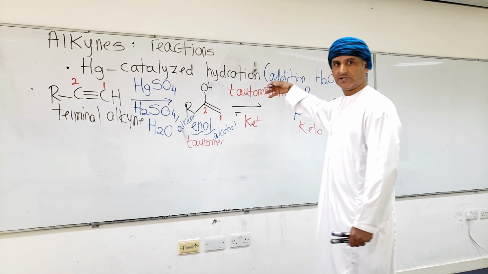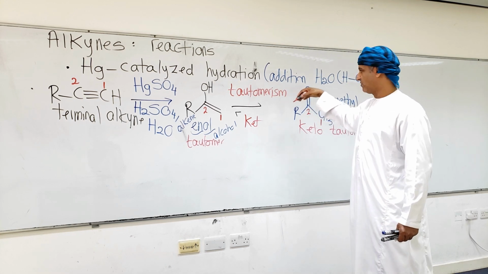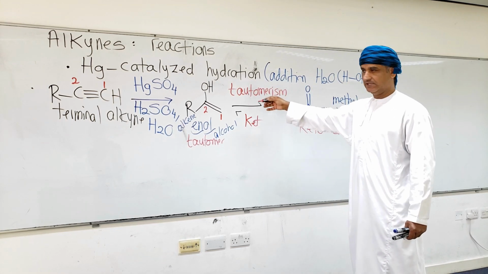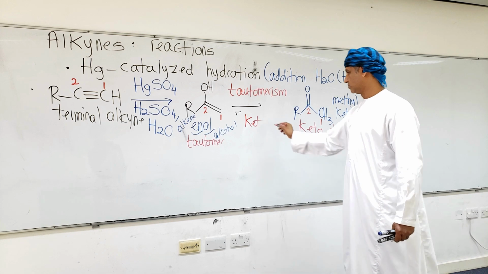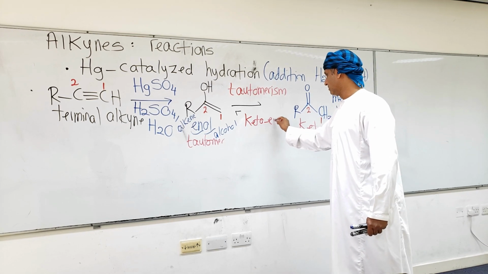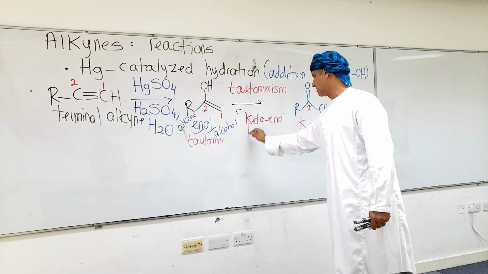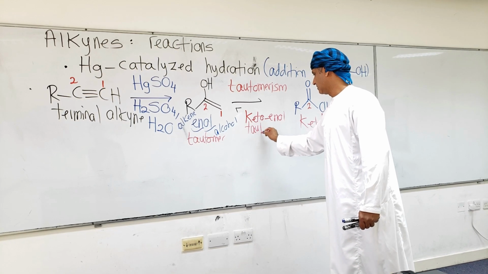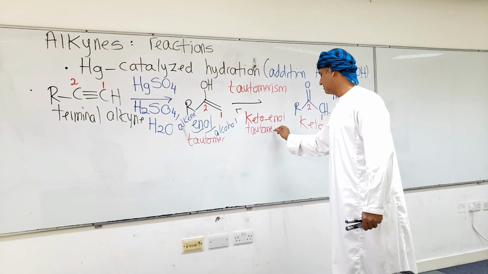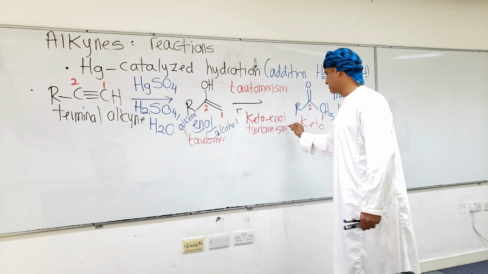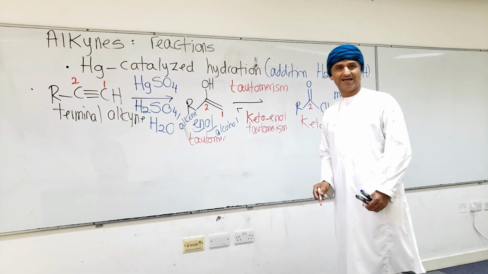And this tautomerism, which leads to the formation of the ketone from the enol, is keto-enol tautomerism. The reason why this takes place is thermodynamics.